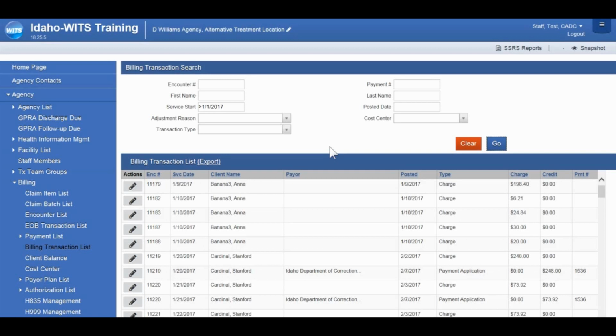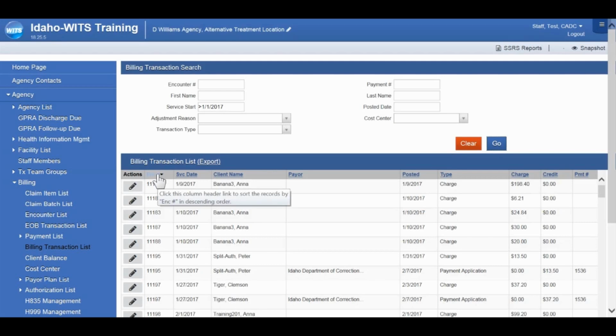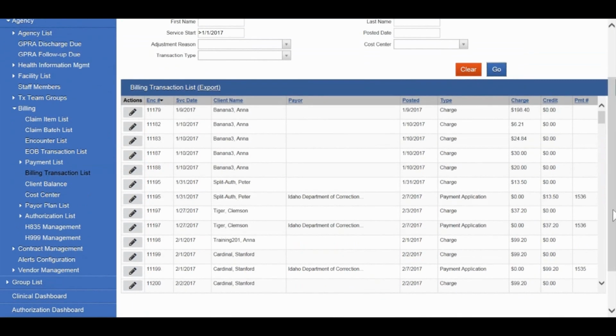Any items that have a charge but no subsequent payment have been billed but haven't yet been paid. And if we sort by the encounter number here, it will make all charges and payments, if they are available, adjacent to one another. So it's very easy to go through and see what's been paid and what the amount was, and whether or not there's a discrepancy between the charge and the payment.